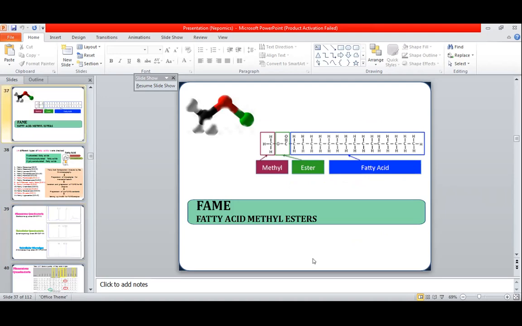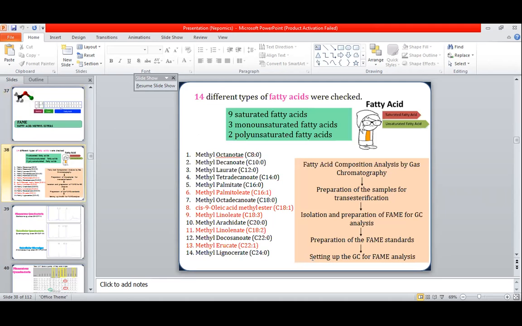Now come towards the FAME. FAME is known as fatty acid methyl esters. As I told you, during the transesterification we obtain the methyl esters, and these are actually known as the biodiesel. So I detected these fatty acids from these microorganisms, and I used 14 different types of fatty acids to detect among these microorganisms. Among these 14 types, 9 were saturated, 3 were monounsaturated and 2 were polyunsaturated fatty acids. So I detected how much saturated or unsaturated fatty acids were present in these microorganisms.